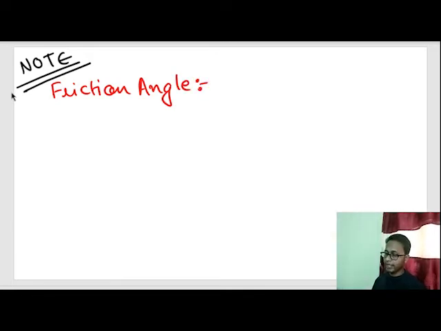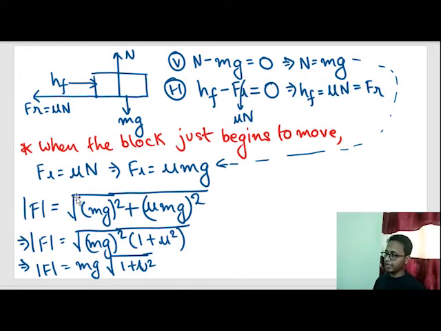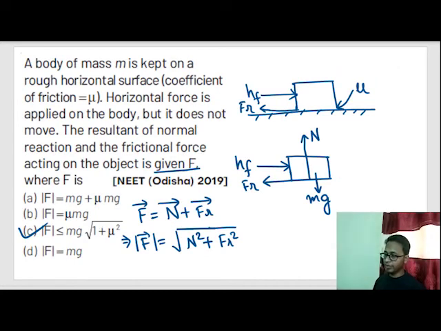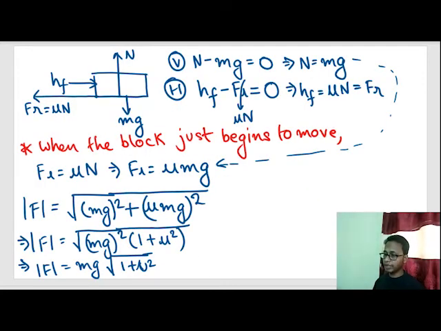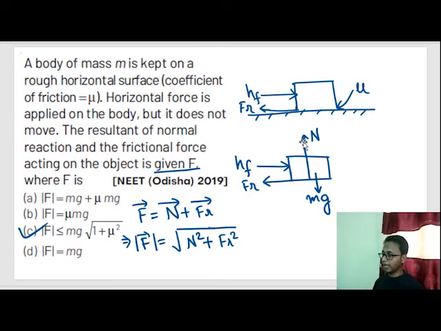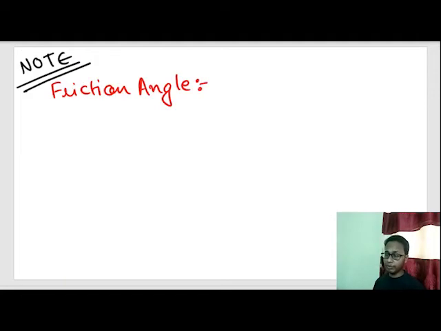So friction angle, the derivation of friction angle is actually based on this diagram. The angle between the resultant of the friction force and the normal reaction force. But for solving problems you don't need to remember that much. You don't need to remember where friction angle came from or how it is derived.